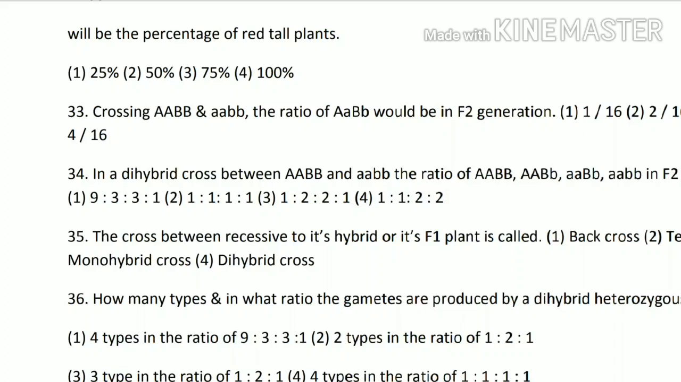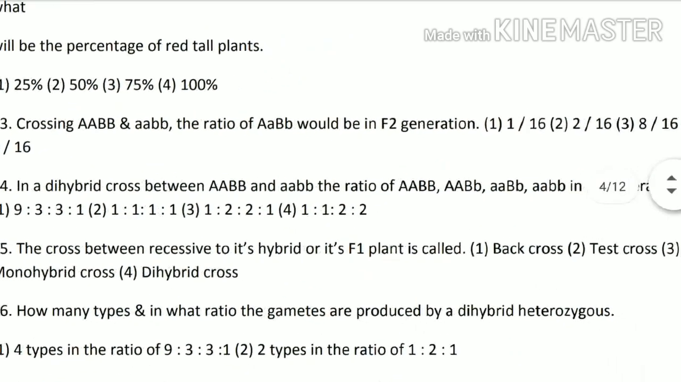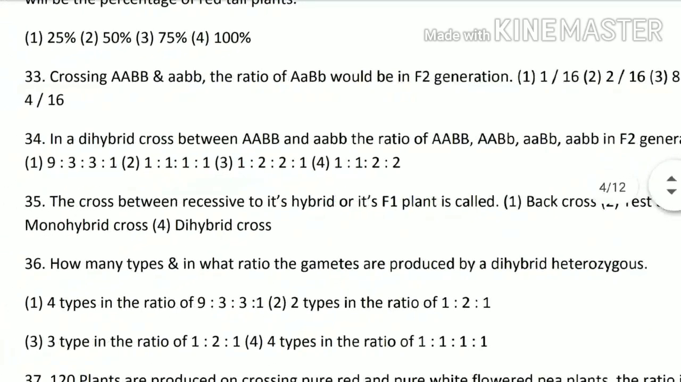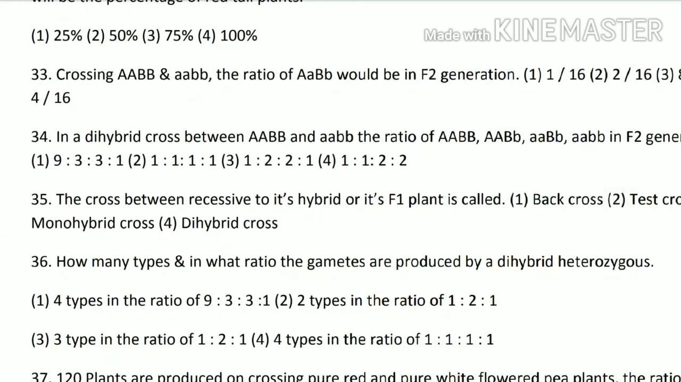Next 34th question. In a dihybrid cross between capital A, capital B and a, small b, the ratio of all these in F2 generation is, so इसको solve करने के बाद the answer will come out the option number 3, that is 1 ratio 2, ratio 2 is to 1.